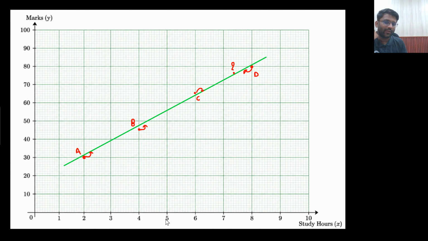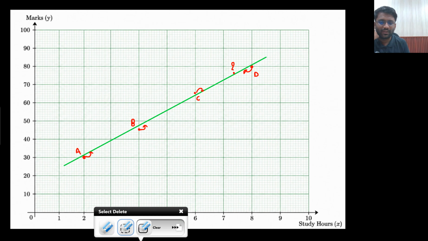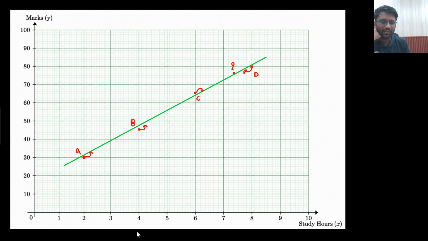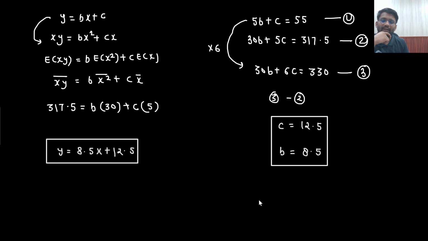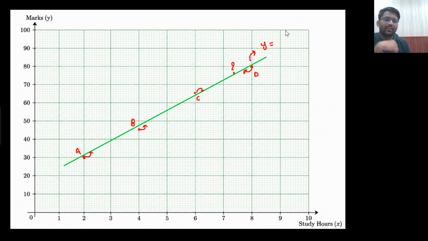So this line that you have drawn, the equation of this line has to be y equals 8.5x plus 12.5. So this has to be the best possible line. Okay.